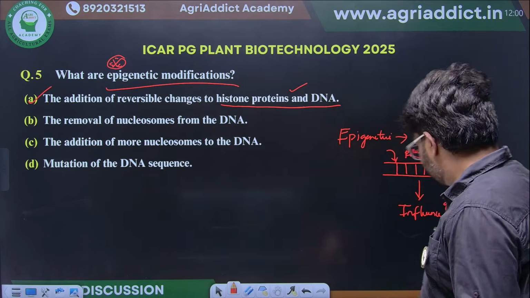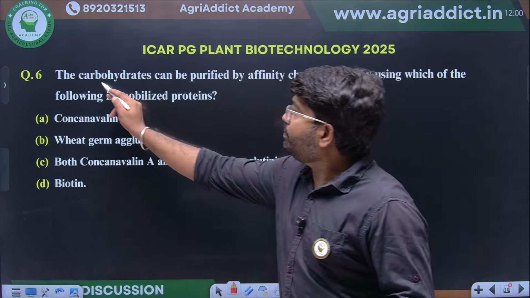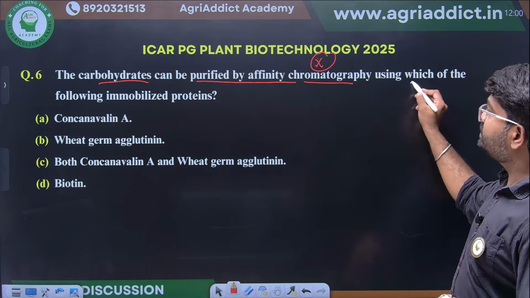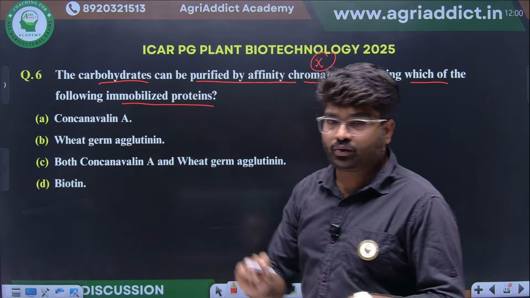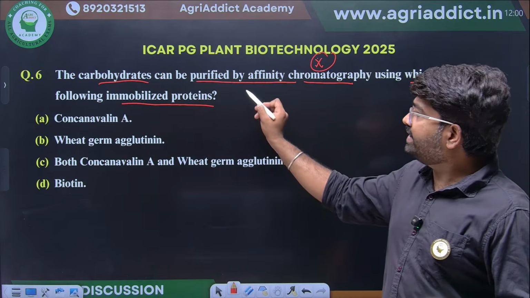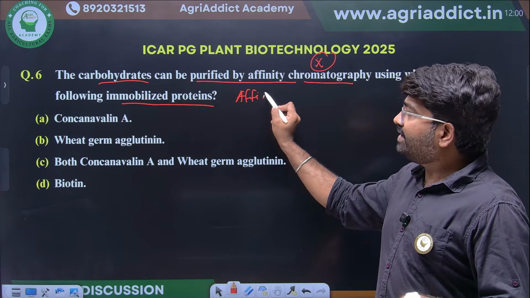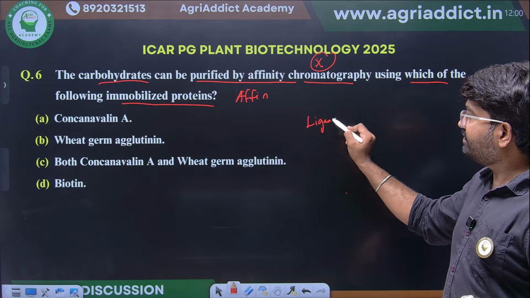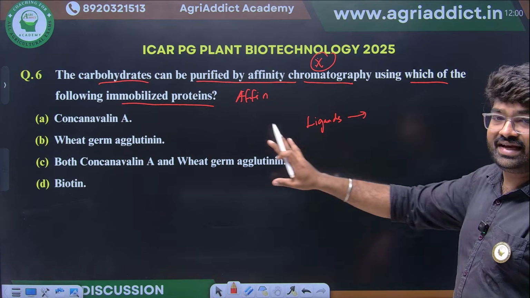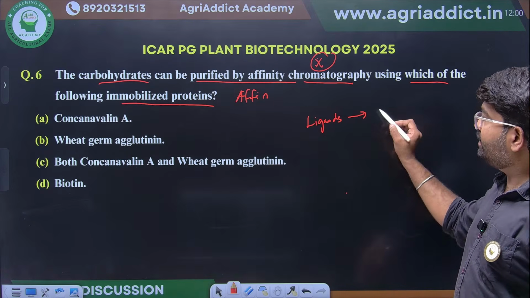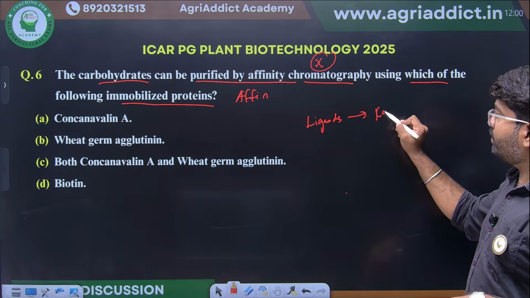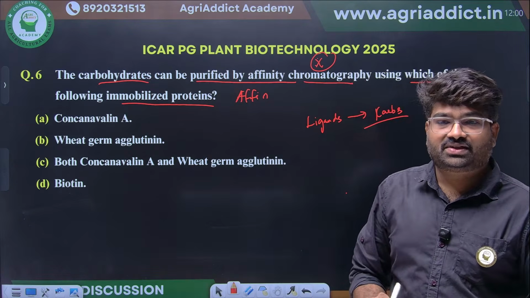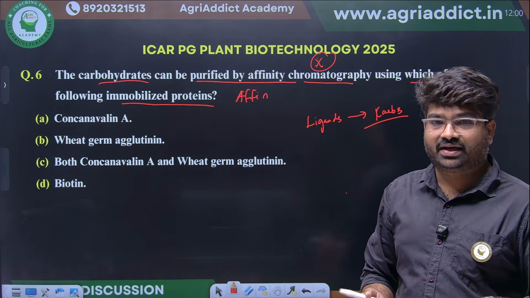Okay, this is clear. Next, carbohydrates can be purified by affinity chromatography using which of the following immobilized proteins? They are asking about affinity chromatography. They have given different ligands. Which of the following ligands can be used to purify the carbohydrates? Any guesses? Techniques in biochemistry. Yes, in this section we have seen this one.